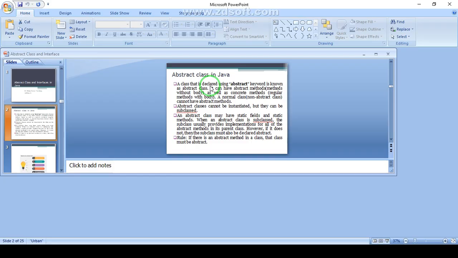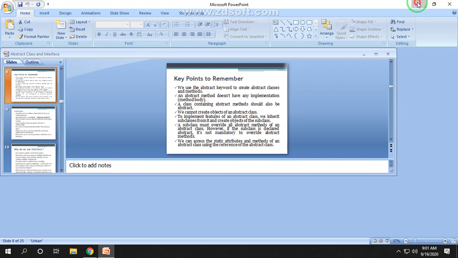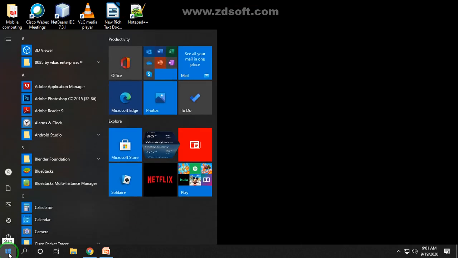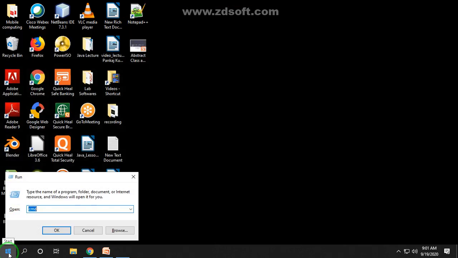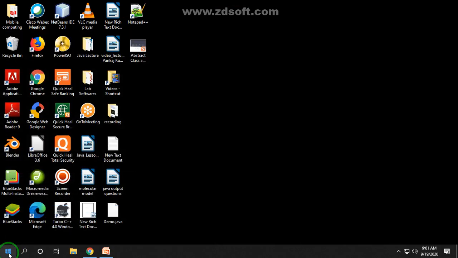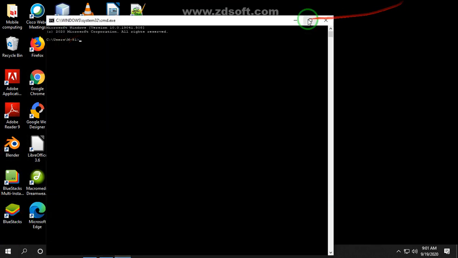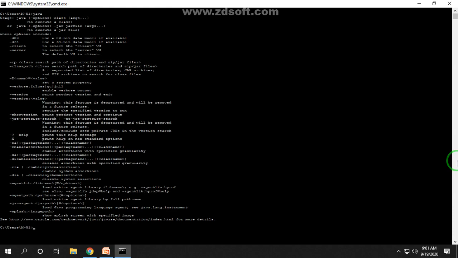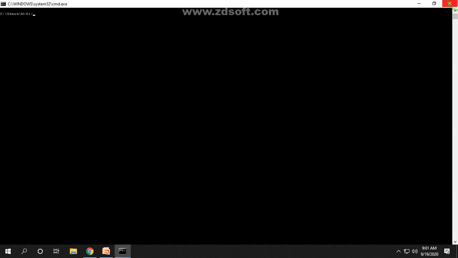Now we can implement this practically. Here we can demonstrate the examples by using the JDK. Run CMD. First of all, we have to check for the compiler, javac, it's okay. Then the interpreter, java, fine. Both are present in this system.